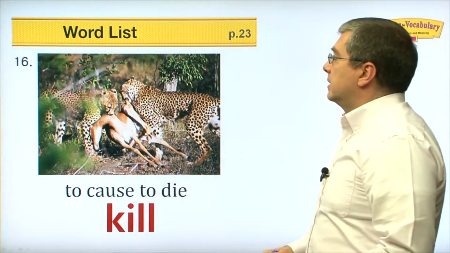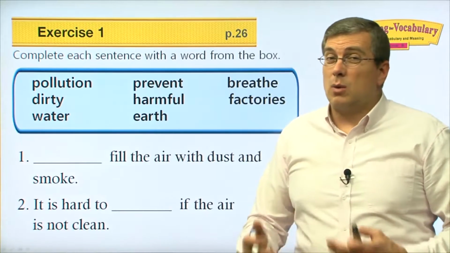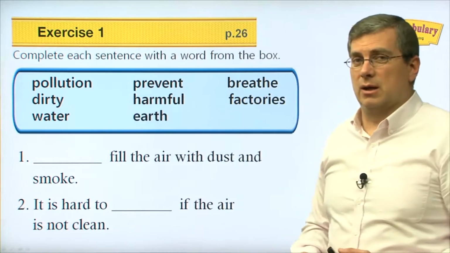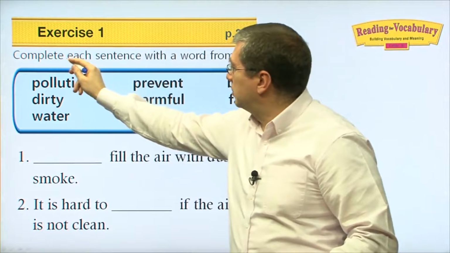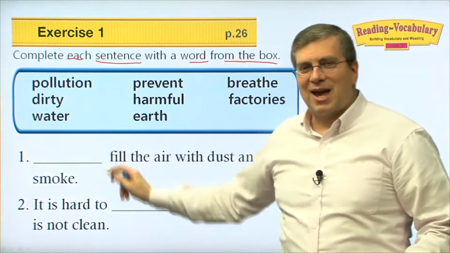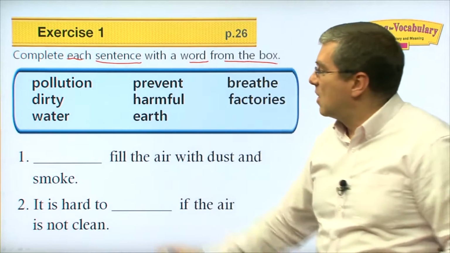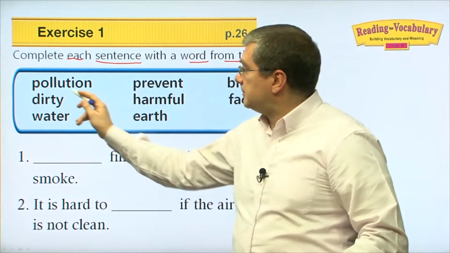Okay, let's review our words that we've learned. Let's see how well we remember. Now we've got a lot of words. We have 8 words here. These are the words we're going to use. It says complete each sentence with a word from the box. So we have 8 sentences. We have to complete each sentence with one of these words. What are the words? Let's review.